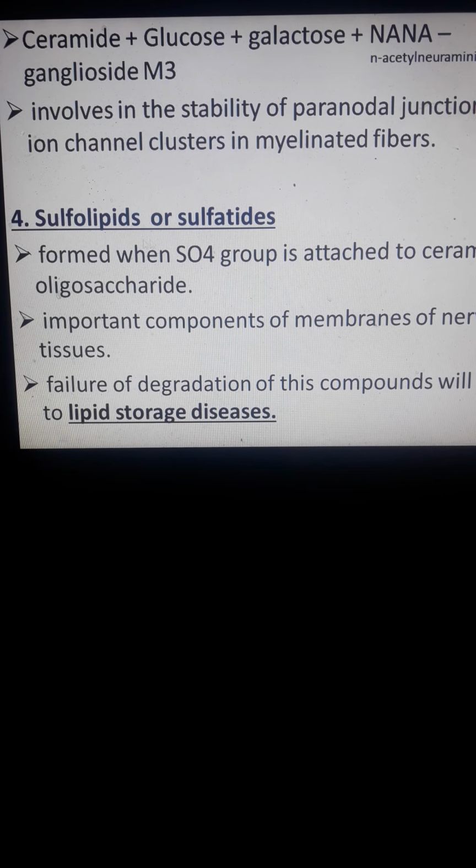Sulfatides form when a sulfate group is attached to the ceramide oligosaccharides. They are important components of membrane and nervous tissues, the ones that also protect the nervous tissues. Failure of degradation of these compounds will lead to lipid storage diseases. If there is too much accumulation of them, it will also cause lipid storage diseases. So this is known to be a lipid which contains a sulfate group.